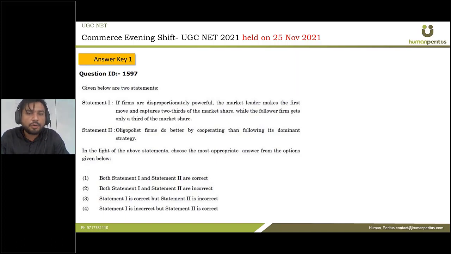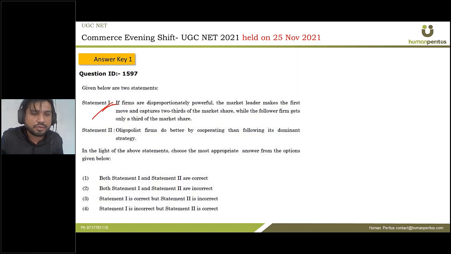Okay, so first of all, I don't think that this is an absolutely correct statement, because how can you fix the section of 2/3 or the 1/3? Yes, the market leader is the one who will capture the most of the market, therefore he or she is the market leader. But UGC has given this as the correct answer, so statement 1 is also correct.